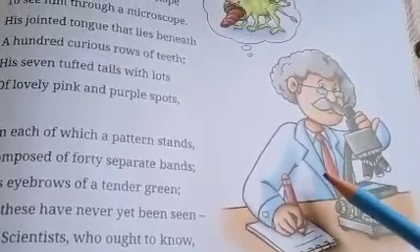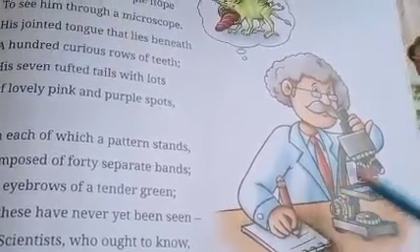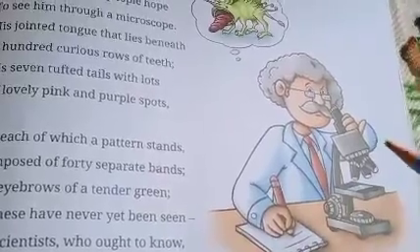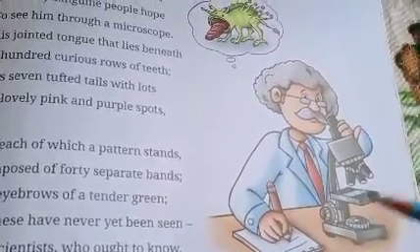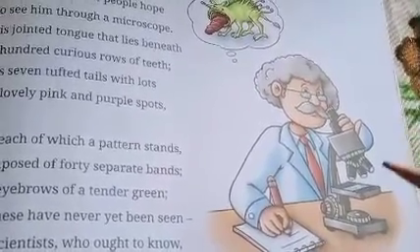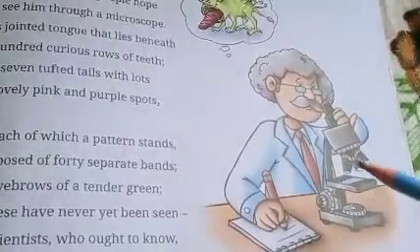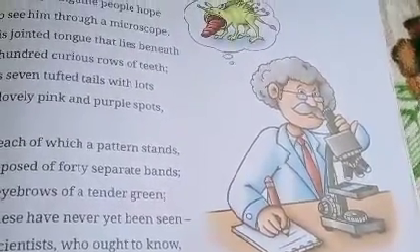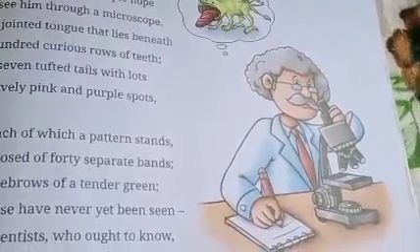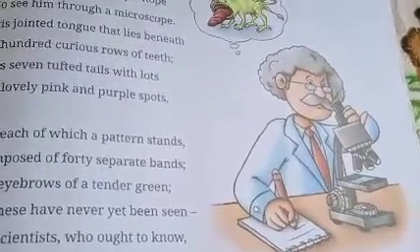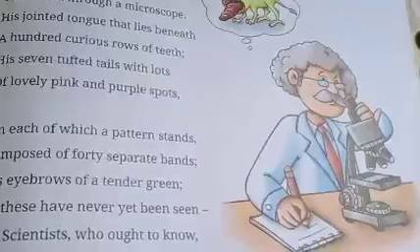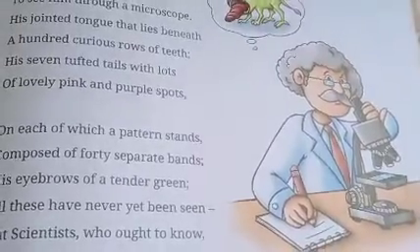Scientists are hopeful, sanguine people. As such, sanguine people would like to see such a microbe through the microscope. This is a microscope in which we can see tiny things. Very small things can easily be seen through this microscope.